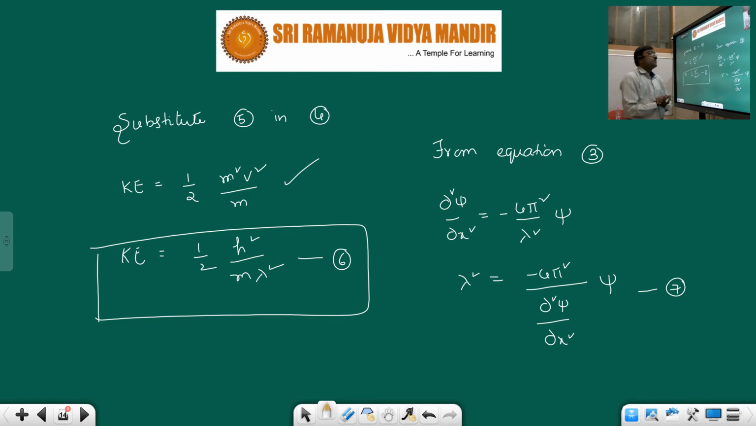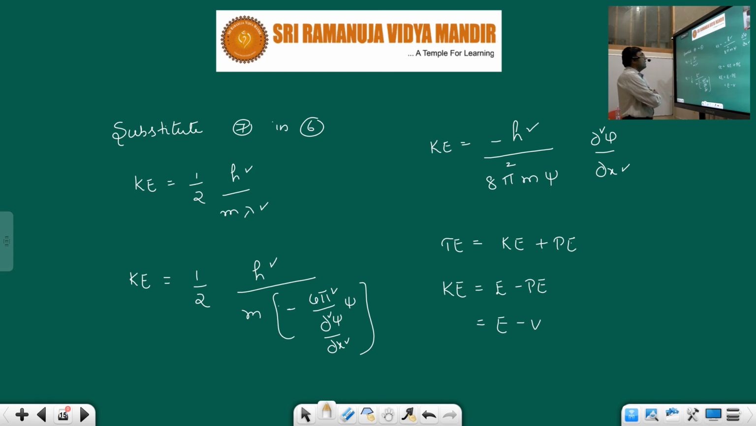Now let us come to the first equation in the x-axis, which we have derived. Dou square psi by dou x square is equal to minus 4 pi square by lambda square into psi. Here the lambda value is there, so just substitute the lambda value. From this equation you get lambda square, and you can substitute it here. That is the basic idea.